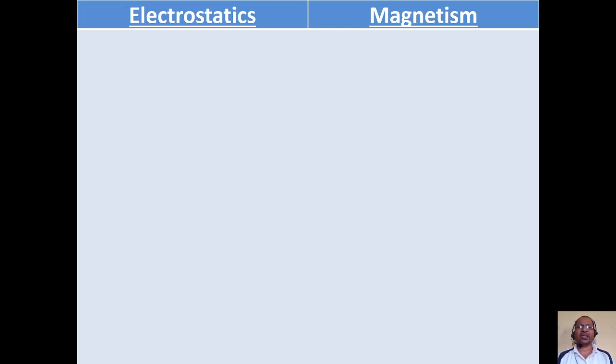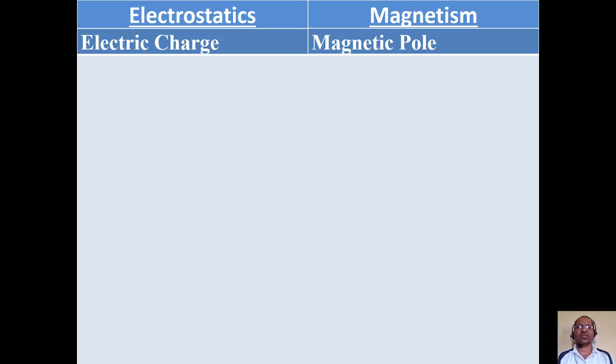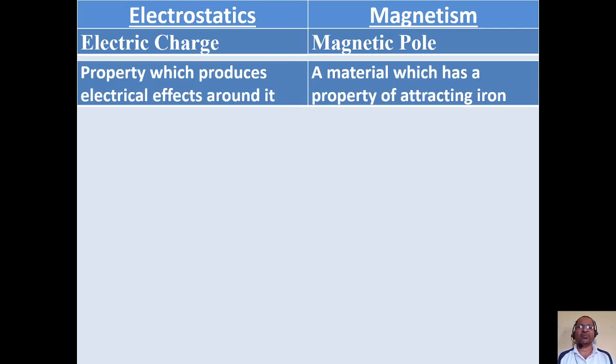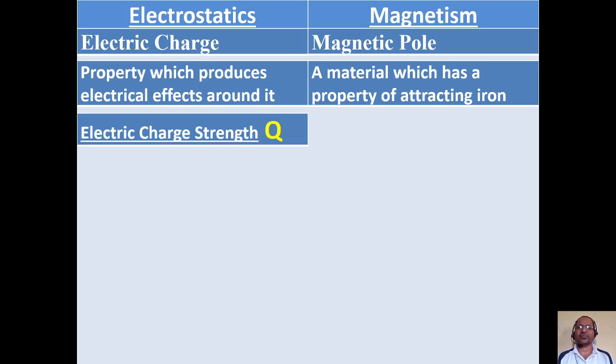Now we will study magnetism as compared to electrostatics. Depending on what we have learnt in electrostatics, we will compare and study magnetism. In electrostatics we considered electric charge. Now in magnetism we consider the magnetic pole. Electric charge is a property which produces electric effects around it. We simply define a magnet as a material which has the property of attracting iron.